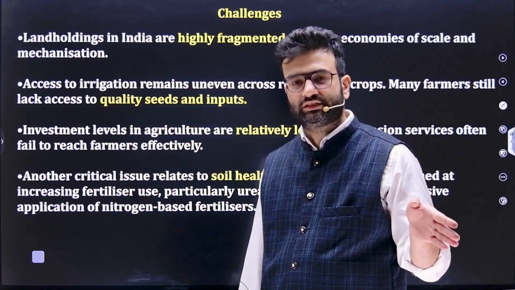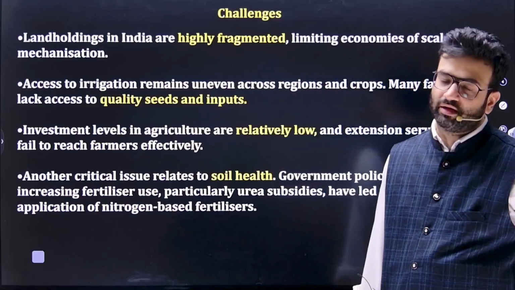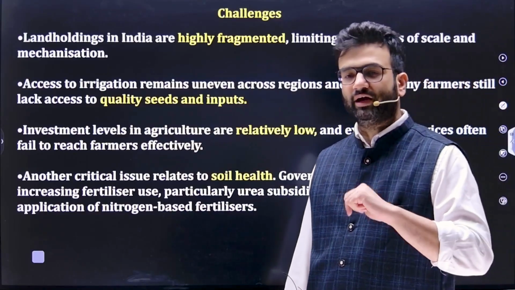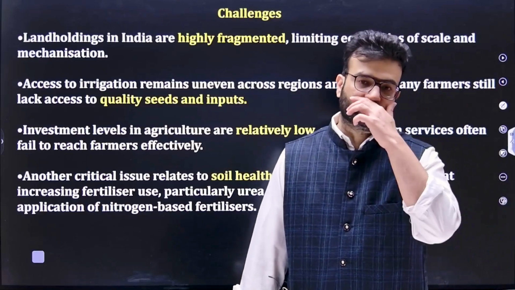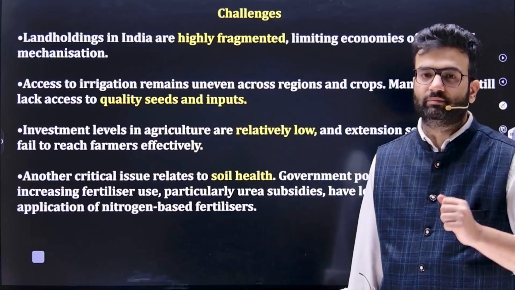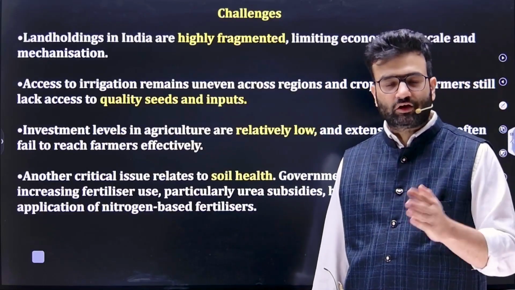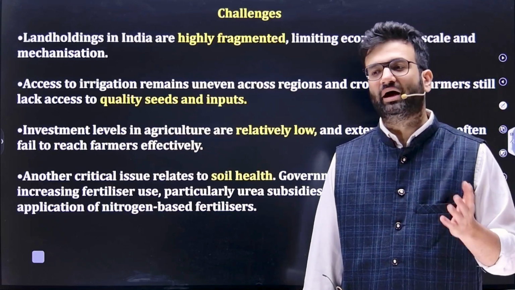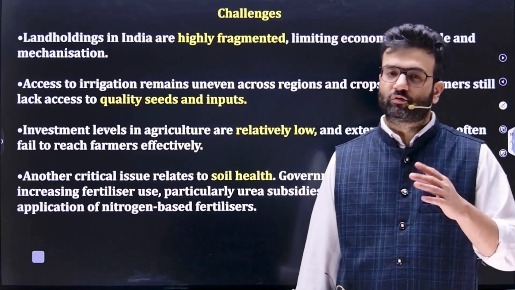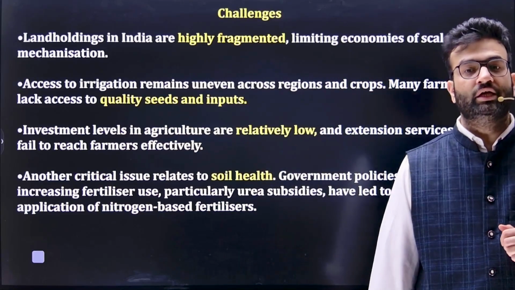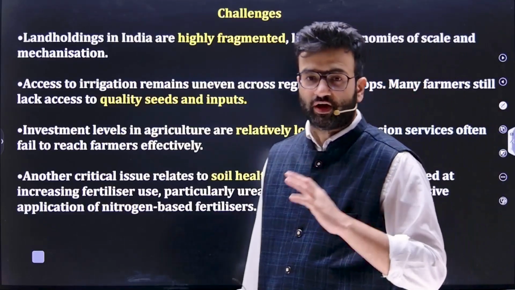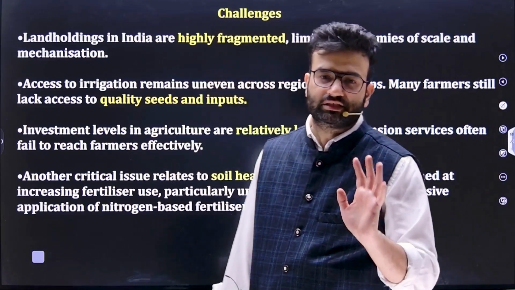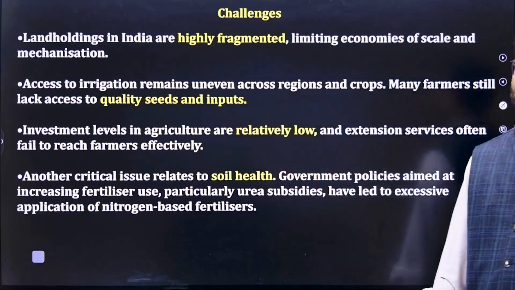Even from the sowing stage till the post-harvesting stage, there are many problems: land fertility, excessive use of fertilizer, quality of seed availability, then lack of modern technology. After that, post-harvest loss, lack of cold storages, lack of warehouses, lack of grievance redressal for farmers. These are the major challenges that we have known since our school days.